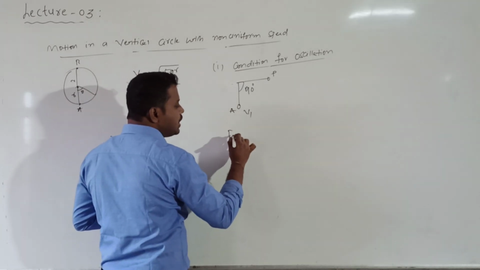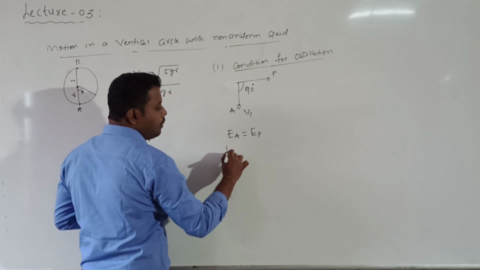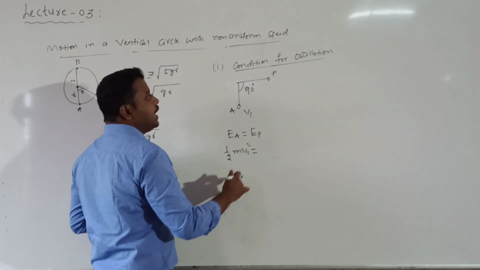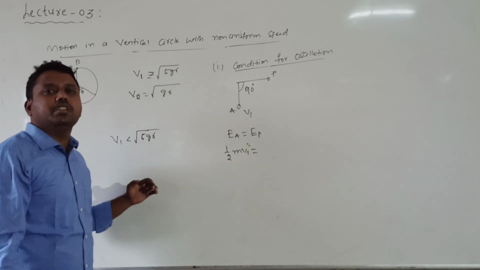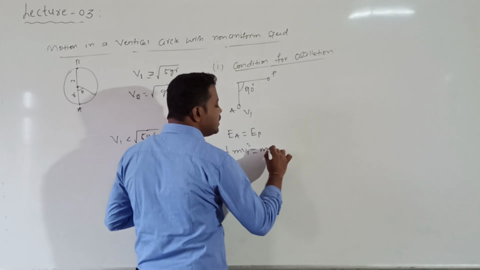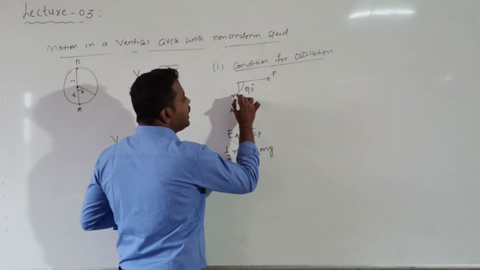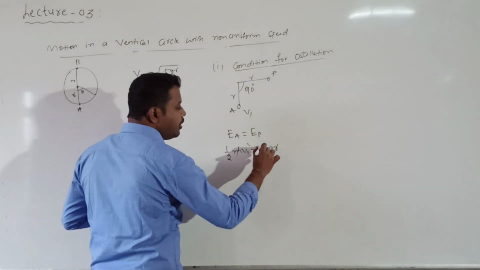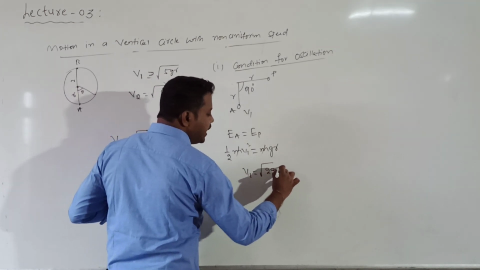According to the law of conservation of energy, EA is equal to EP. So EA, given by half m V1 squared, will be equal to EP. At point P, in order to oscillate, the most essential condition is that the velocity should become 0 first, before the tension. When velocity is 0, it has only potential energy, m g h. What is h? Here h is nothing but the radius. So we get m g r. Then m cancels, and V1 is equal to root over 2 g r.